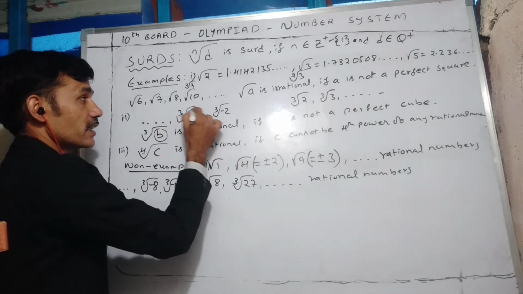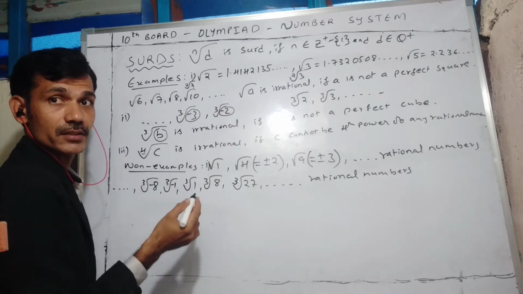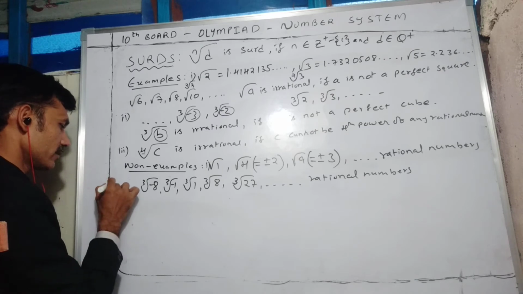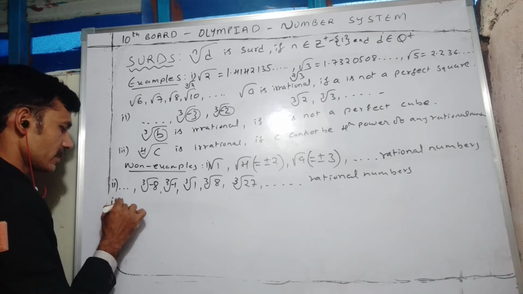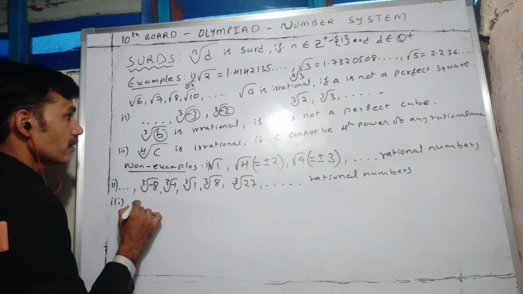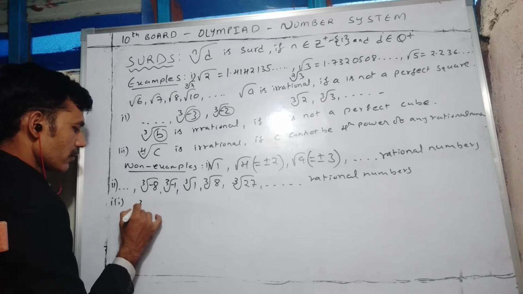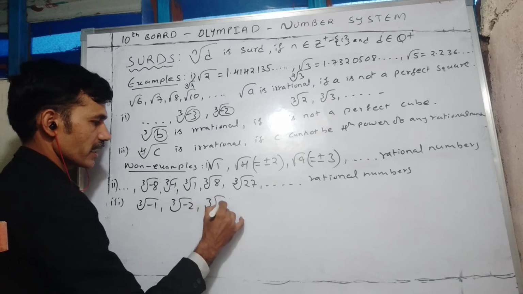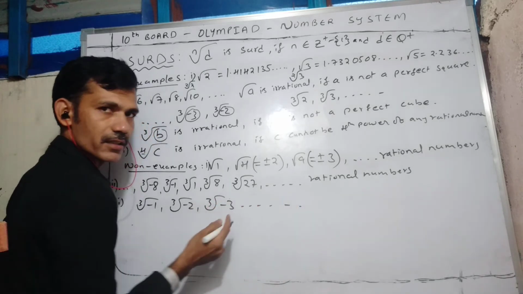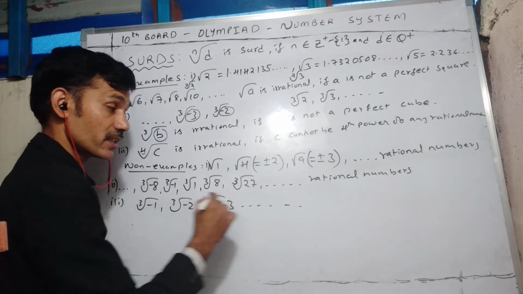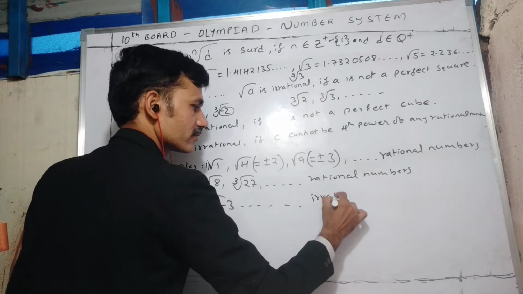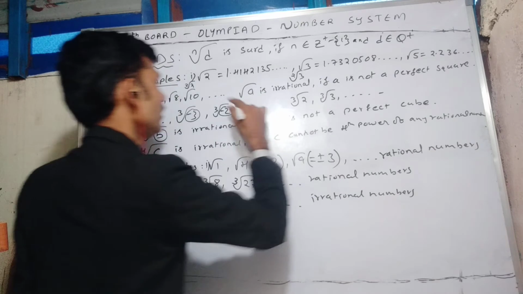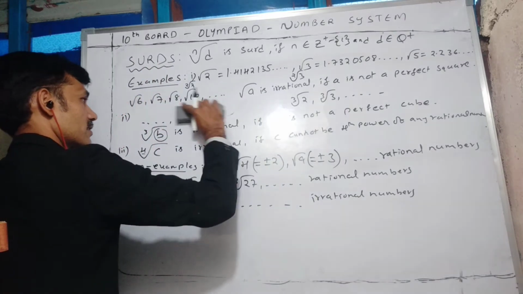Here, if the radicand is a negative number, it cannot be taken as a surd, so you have to write it in non-examples. The cube root of -1, cube root of -2, cube root of -3 might be irrational numbers, but they are not surds. We cannot take these as examples of surds.